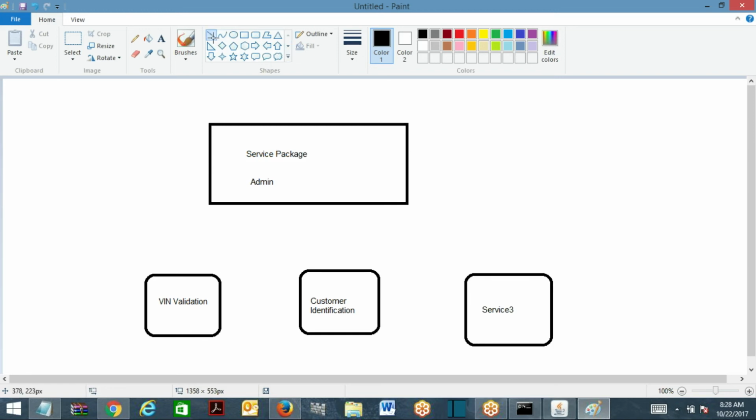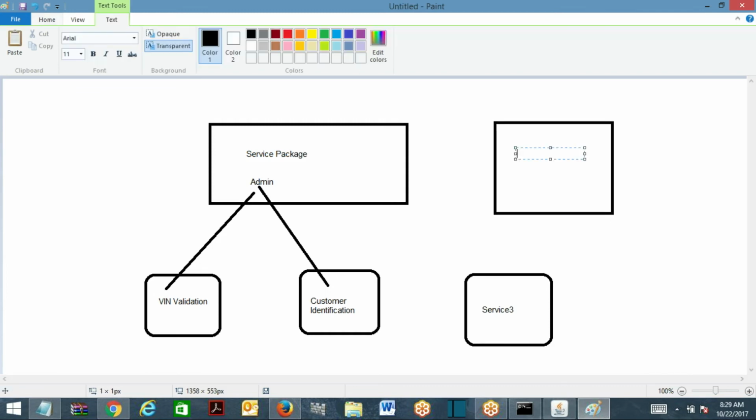Now I am going to connect these services to the package. These two services run on the same access group because they are under the same package. A package is a collection of different small units of services, in this case. Now suppose we have another package, service package 2, with access group 2.